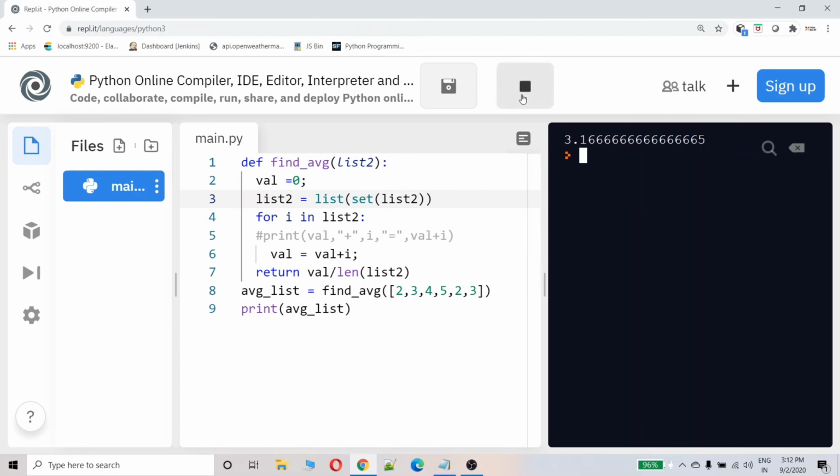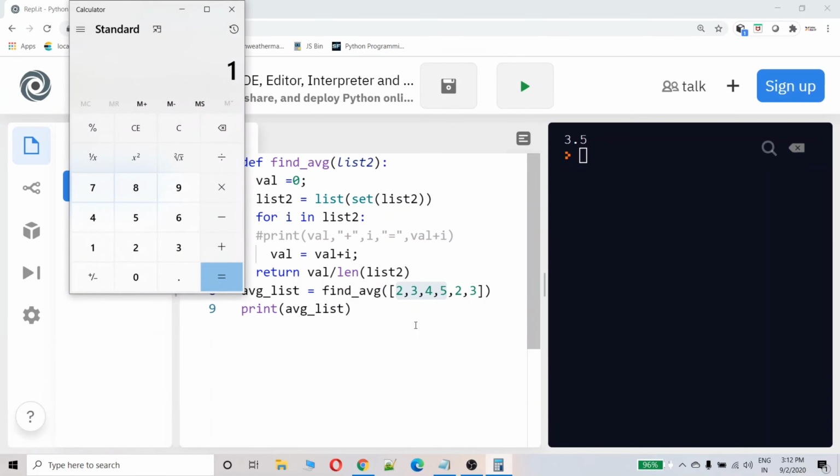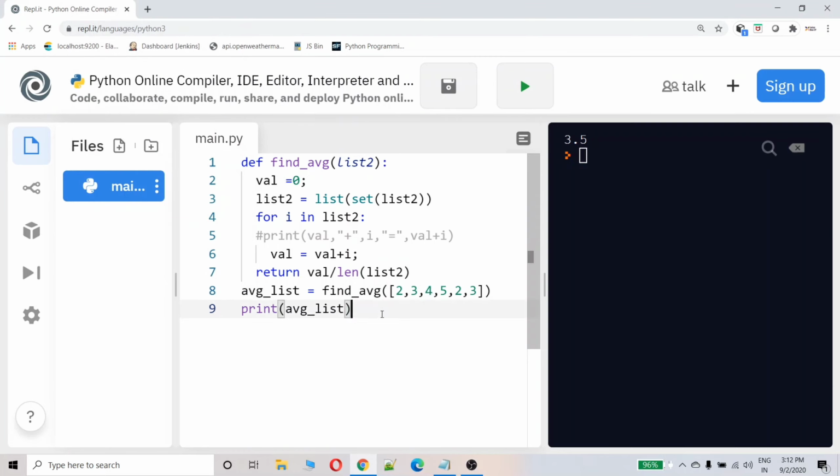And when we include that logic, yeah, we will do the manual verification of how many numbers are there. 4 numbers: 2, 3, 4, 5. 2 plus 3 is 5, 5 plus 5 is 10, plus 4 is 14, 14 divided by 4 is 3.5. So this is how we can solve the problem.